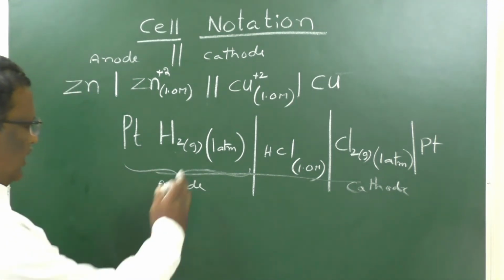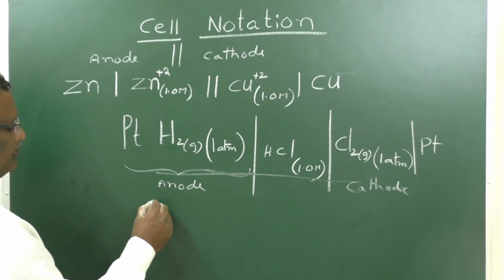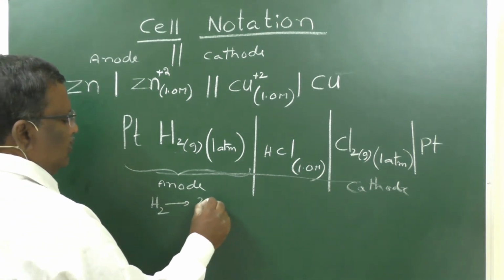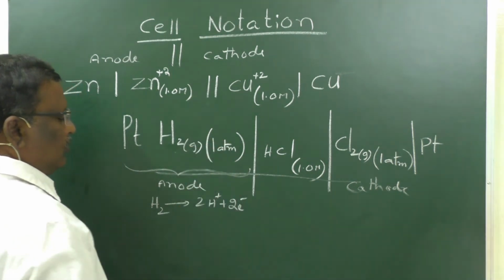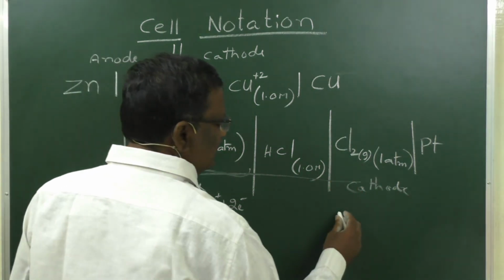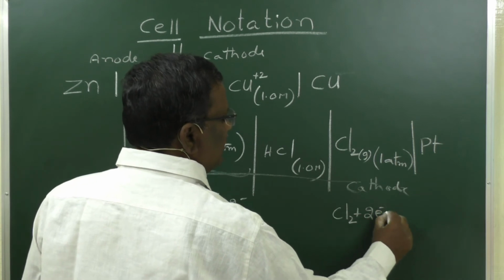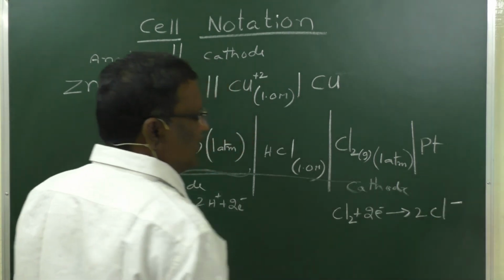The left side is the anode, so it oxidizes: H2 gives 2H plus plus 2e minus. Oxidation will take place. Here, reduction will take place: Cl2 plus 2e minus gives 2Cl minus. This is reduction.